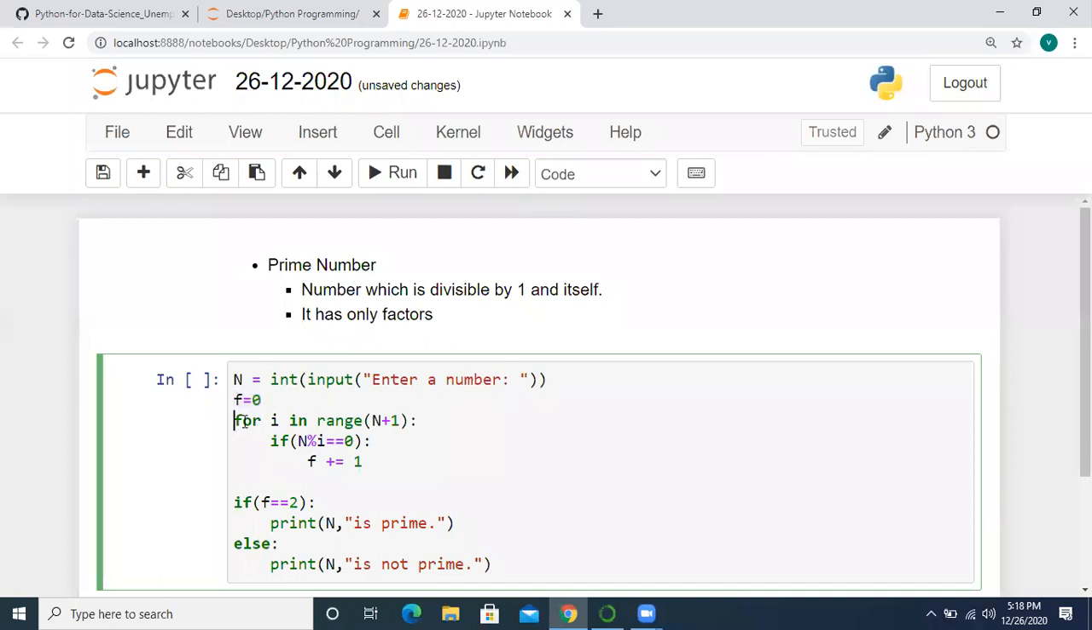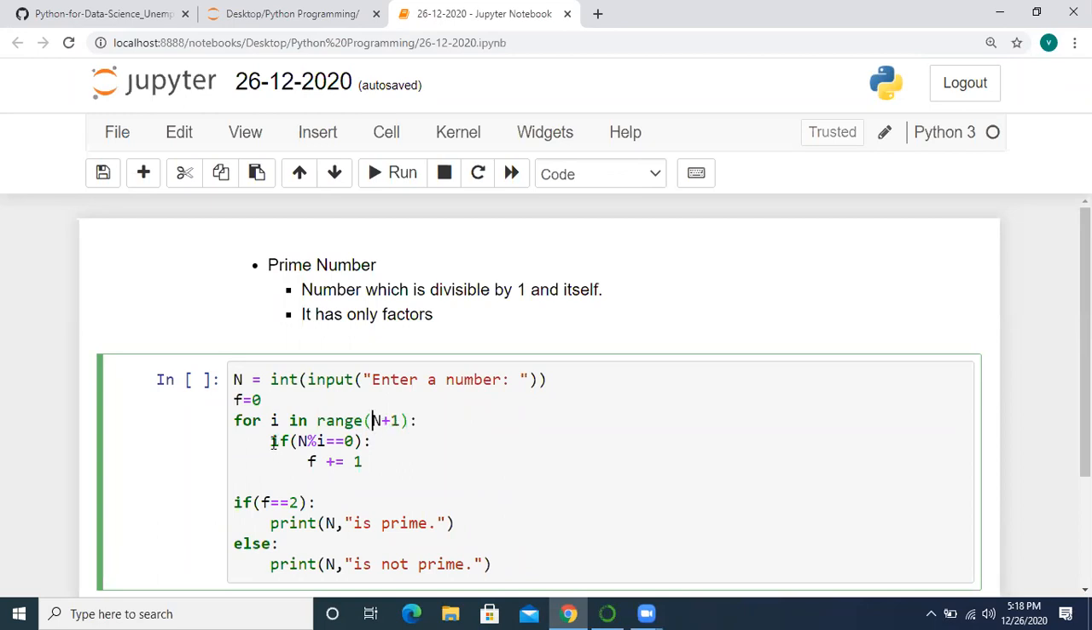After that, for i in range: i is just a variable here, for the iterable. This range is called the iterable. This range function includes 0 to n, because we must check from 0 to n plus 1. n also should be included in the range. That's why we have given n plus 1. If we didn't give n plus 1, it would only go up to n minus 1.